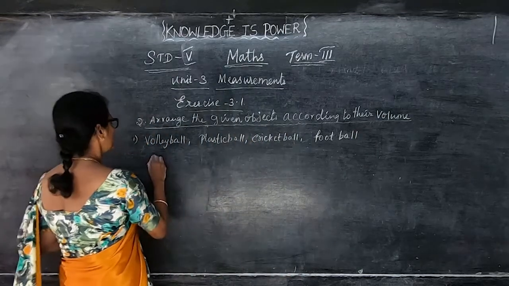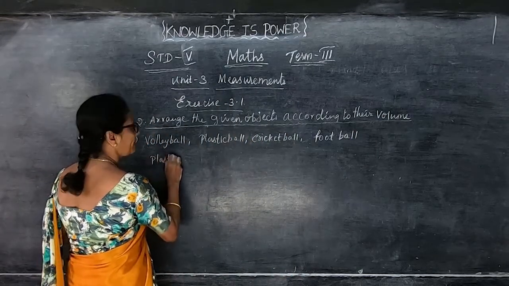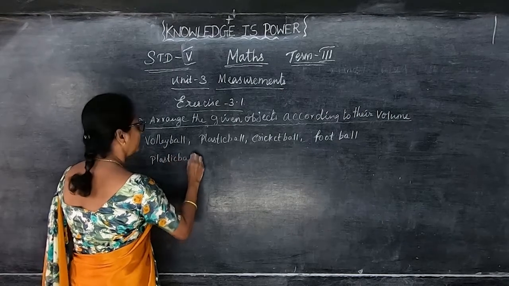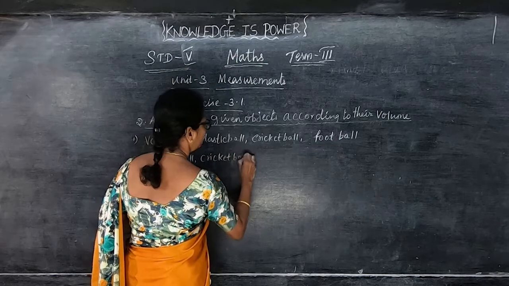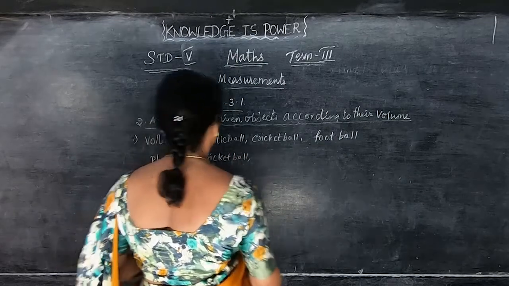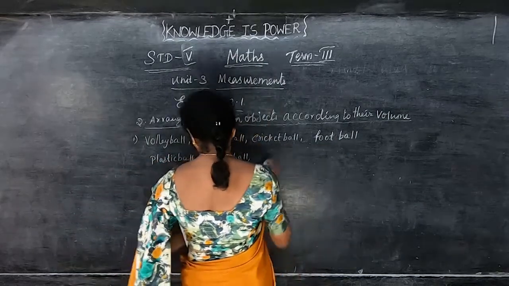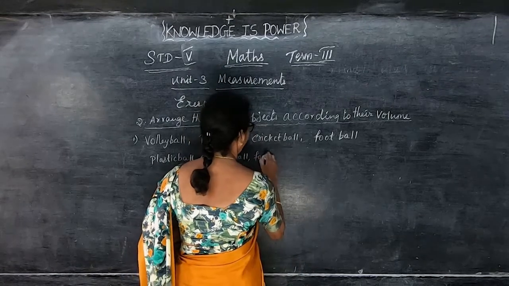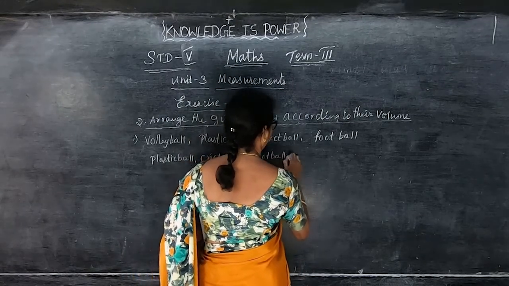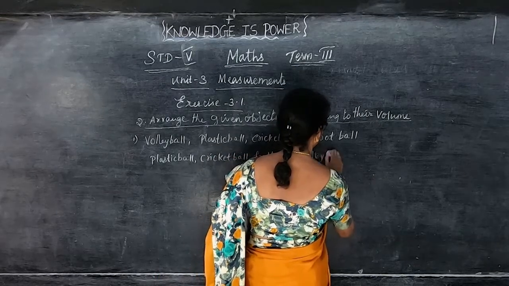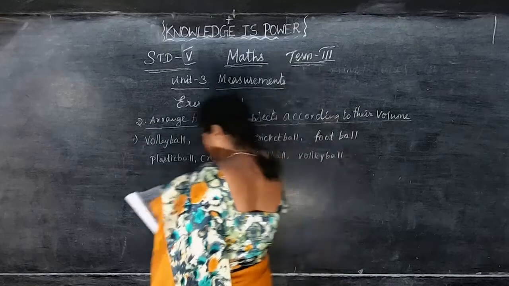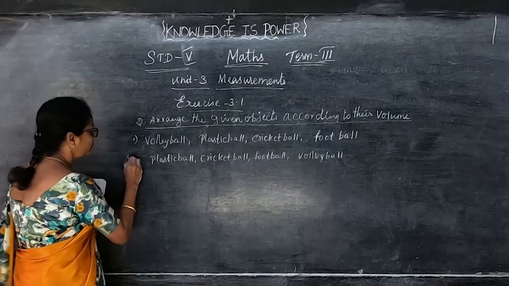So first we can put the smaller one, plastic ball, and then cricket ball. They have given the picture, but I am writing the names of the objects. And then football, and then volleyball. Okay. So this is the way of arranging according to the volume.